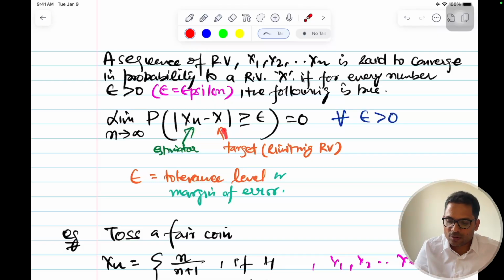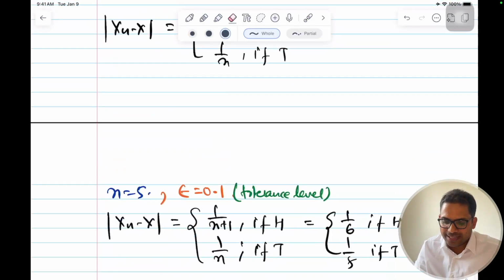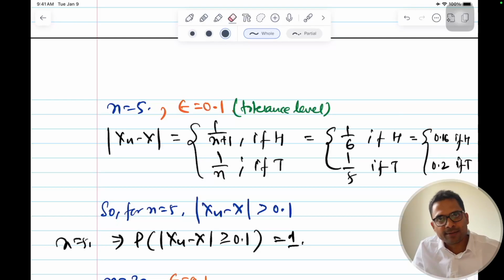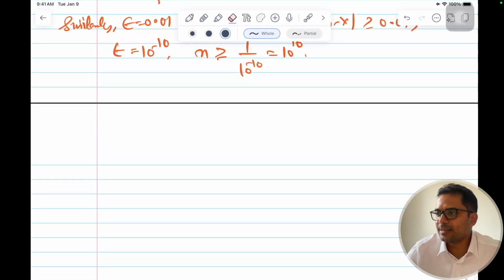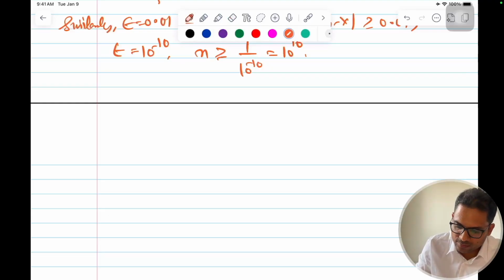So depending upon the tolerance level that you have, the n will change, and as n tends to infinity, you will get that tighter bound, that these are very, very close, and that bound is defined by this tolerance level epsilon. So that is your convergence in probability. As n increases, the probability increases. So you can say that this is enough to conclude now. So we can say from this example, therefore,